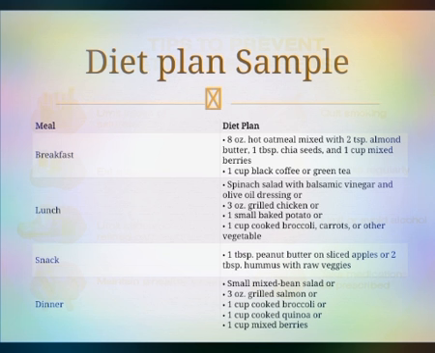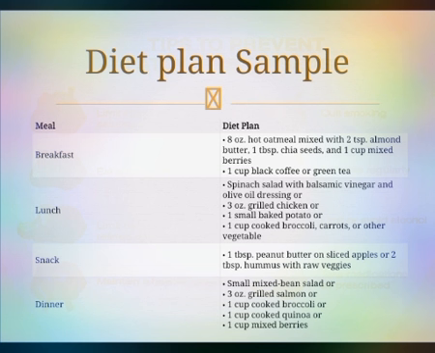Here I share my important information, which is the diet plan sample, and you can also contact me for a customized diet plan for any of your diseases. Then the breakfast, at 8 o'clock: hot meal mixed with 2 tablespoons of almond butter, 1 tablespoon of chia seeds and 1 cup of mixed berries, and 1 cup of black coffee or green tea.